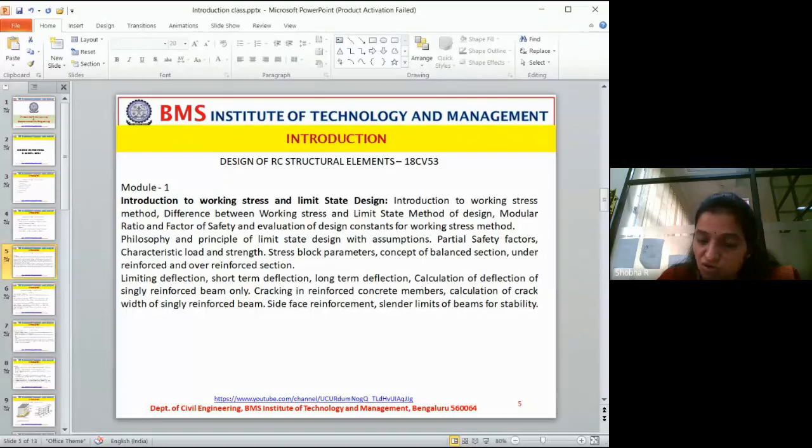Okay. Now, not only that, if a structure has to collapse, or if a person has to collapse totally, there will be some damages, correct? Some cracks are obtained. The same way, the structural element will also show some cracks. There are some limitations. Some limitations means permissible limits of cracks. For example, a 5 mm crack is acceptable.